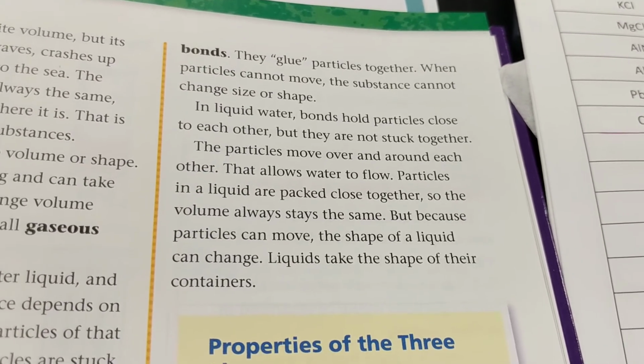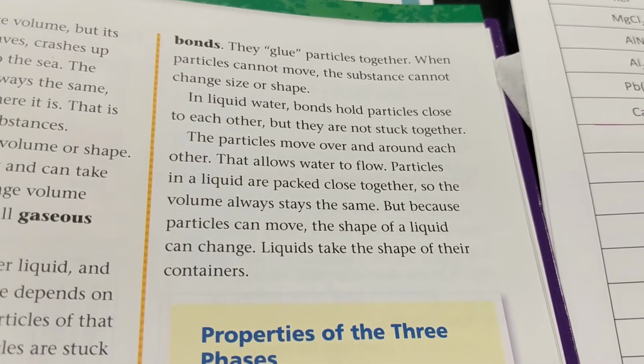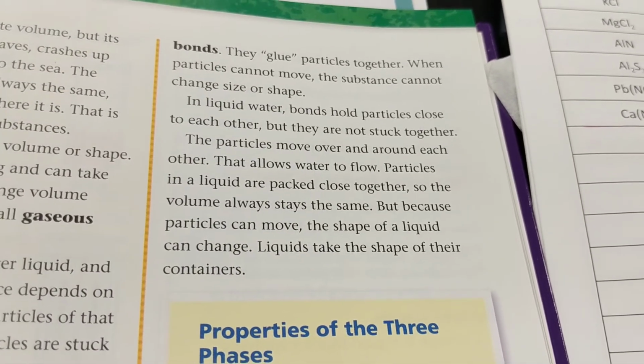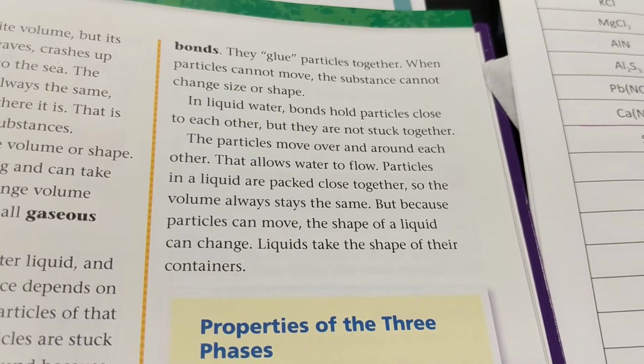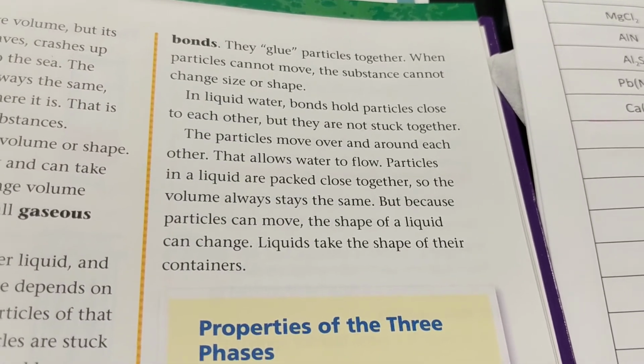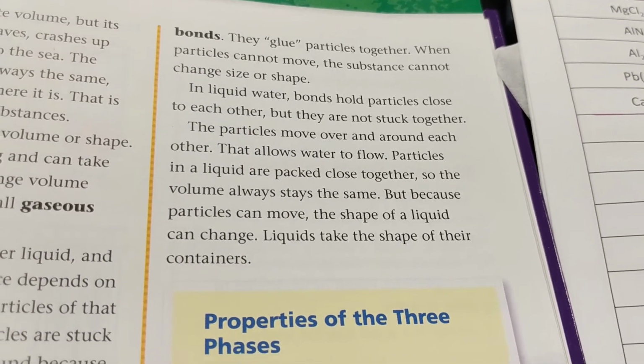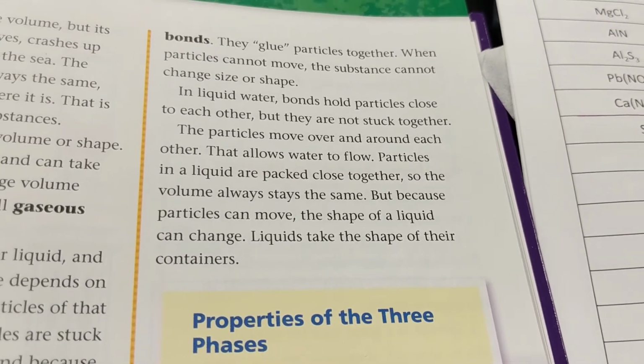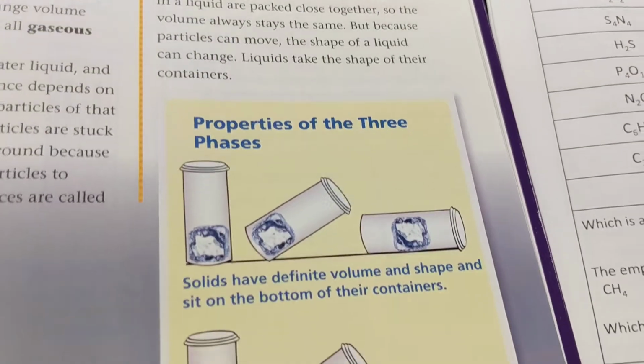In liquid water, bonds hold particles close to each other, but they're not stuck together. The particles move over and around each other. That allows water to flow. Particles in a liquid are packed close together, so the volume always stays the same. But because particles can move, the shape of a liquid can change. Liquids take the shape of their container.